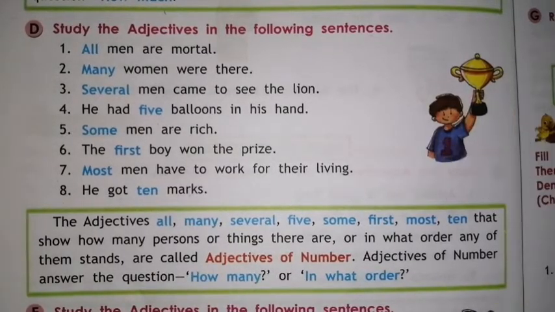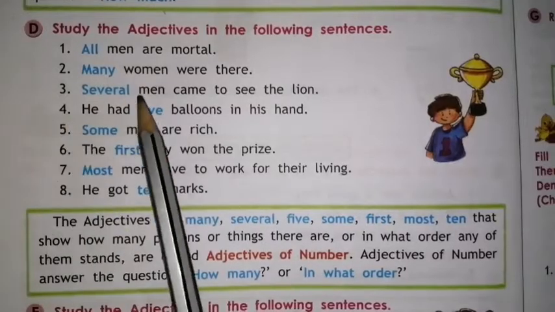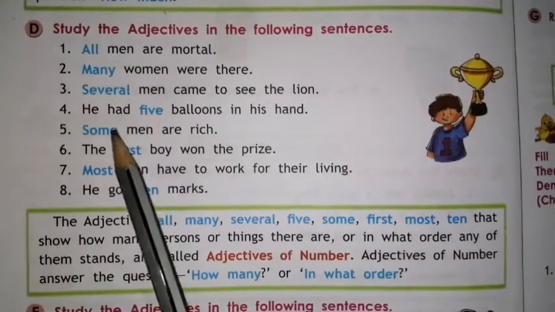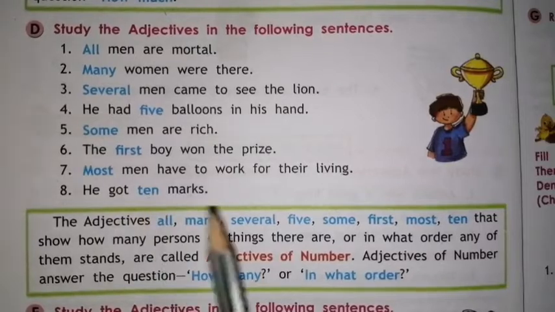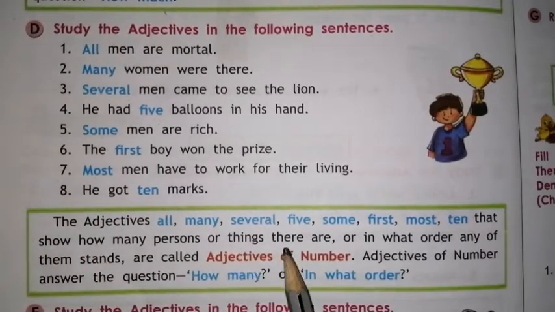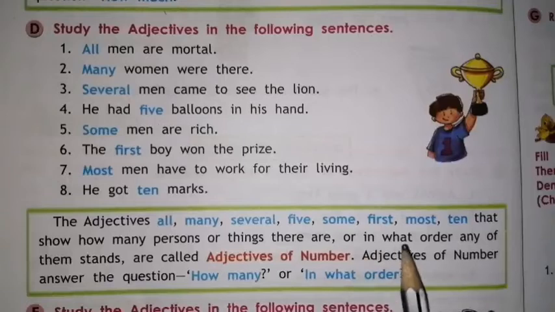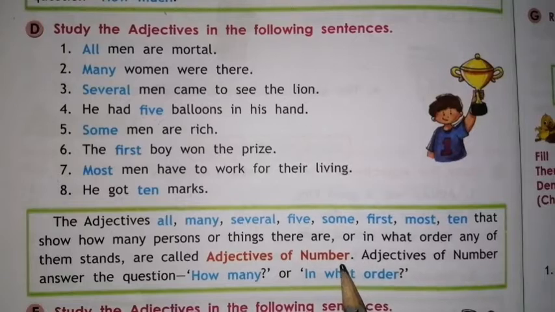Here in these sentences, the adjectives all, many, several, 5, some, first, most, 10 that show how many persons or things there are or in what order any of them stands are called adjectives of number.